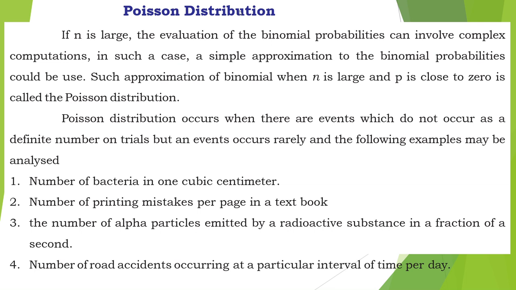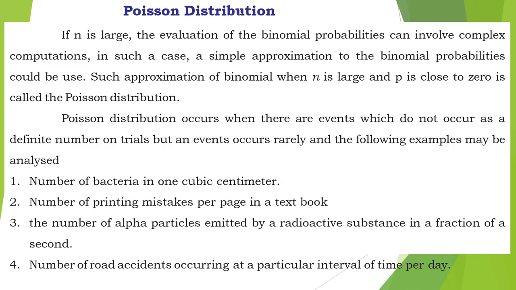This is based on the Poisson distribution. So it is an extension case of the binomial distribution. If n is small, we will use binomial. If n is large, the evaluation of the binomial probabilities can involve complex computations. So in this case, we will use the Poisson distribution.